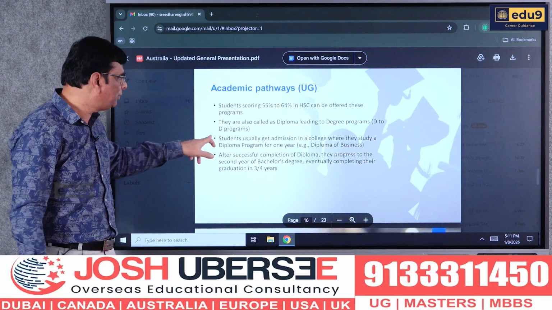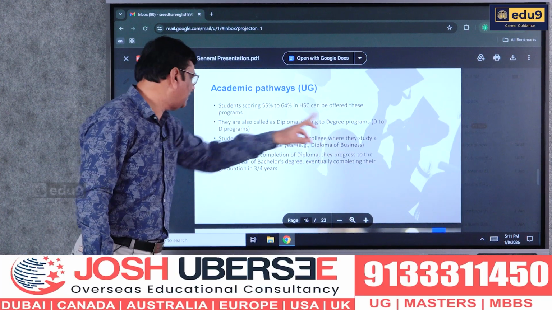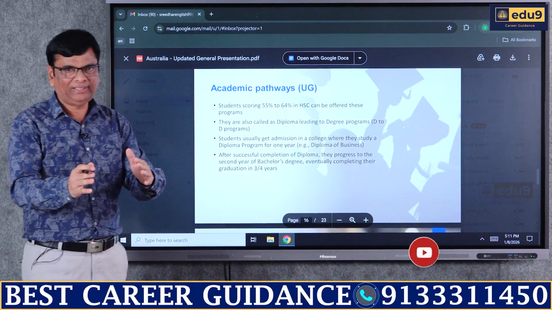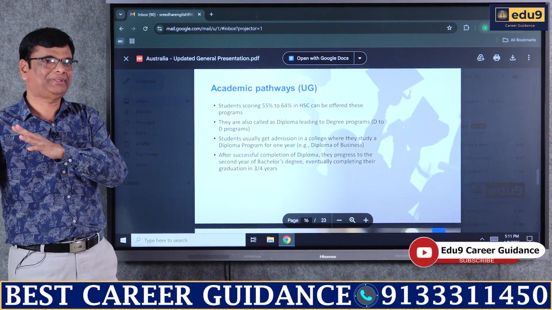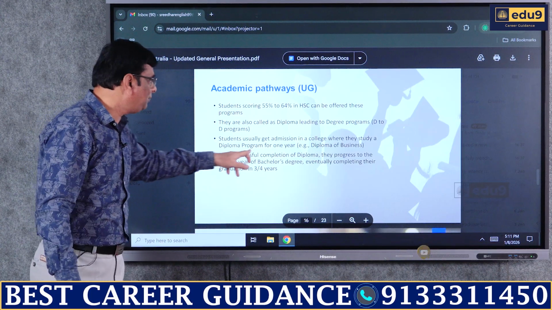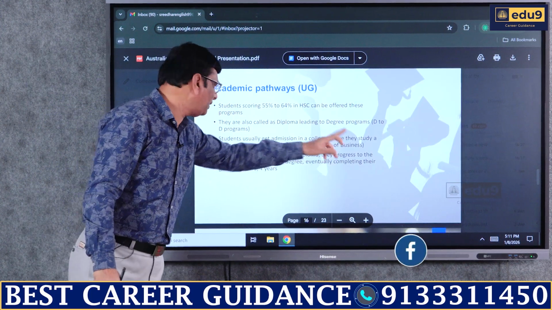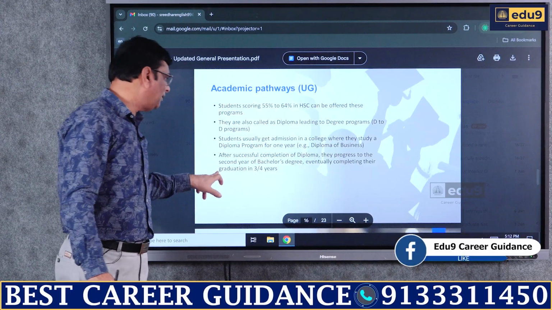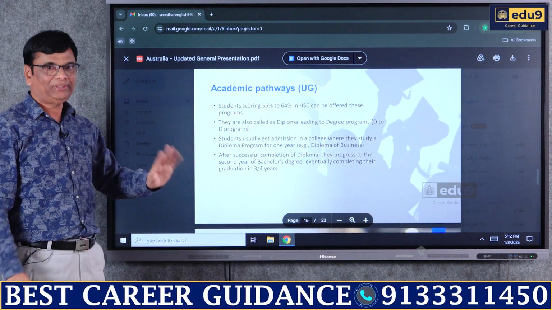The next point is that students usually get admission in a college where they study a diploma program for 1 year, for example a diploma of business. Then you will get into the business management course depending on the criteria and policy. After successful completion of the diploma, they progress to the second year of the bachelor's degree, eventually completing their graduation in 3 to 4 years. So this is an important point.